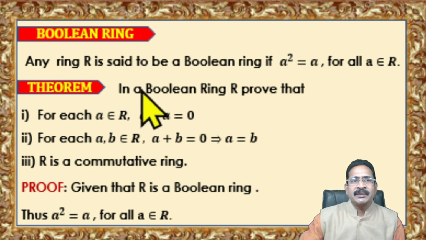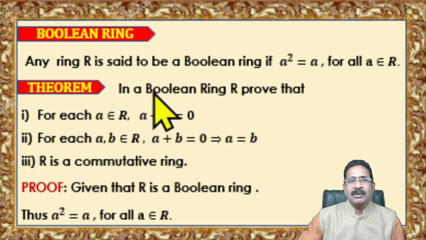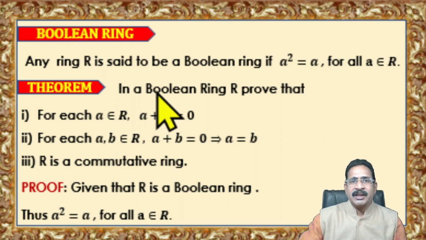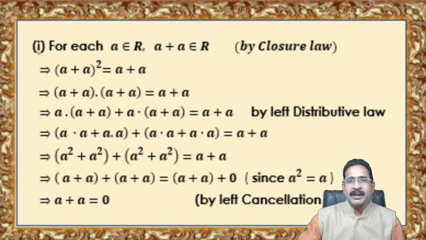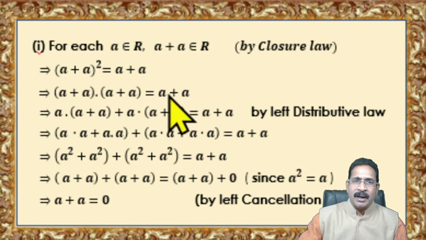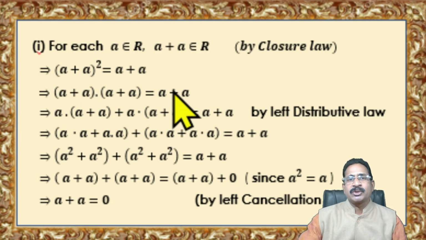So what is given? R is a ring with the condition A square is equal to A. What does it say? R is a Boolean ring. So every element of a Boolean ring has the property that A square is equal to A for all A belongs to R. Now take A belongs to R.